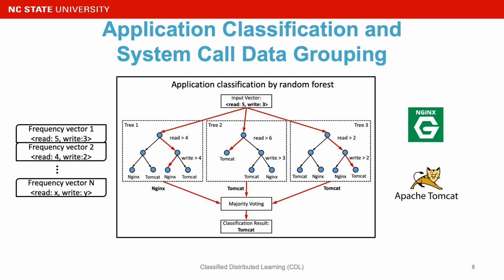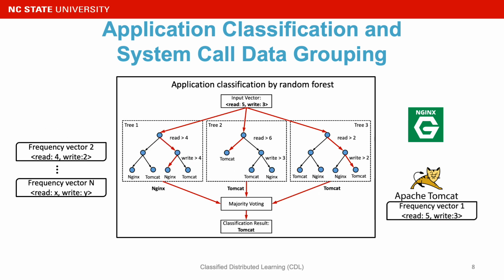Then we're going to append the classified frequency vector to the file corresponding to that classified application. For example, we can move this vector to the file belonging to Apache Tomcat, and we'll repeat the same process until we have gathered enough system call data for each application.